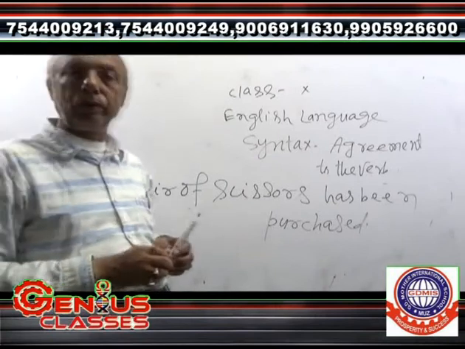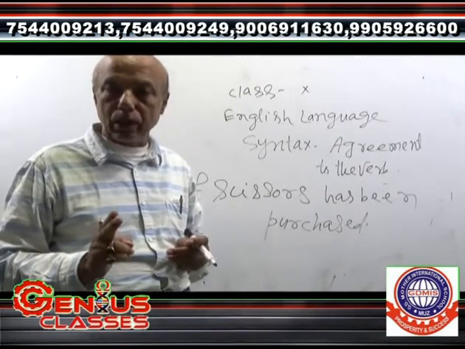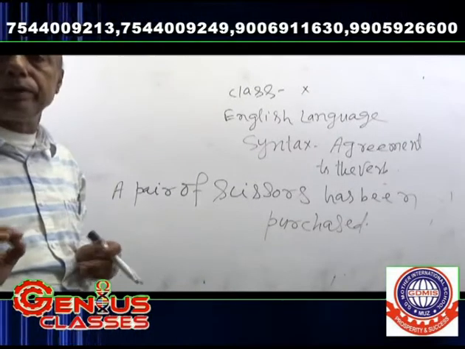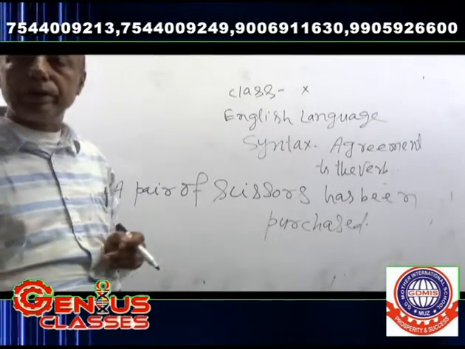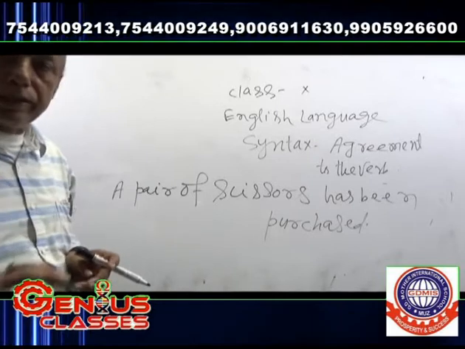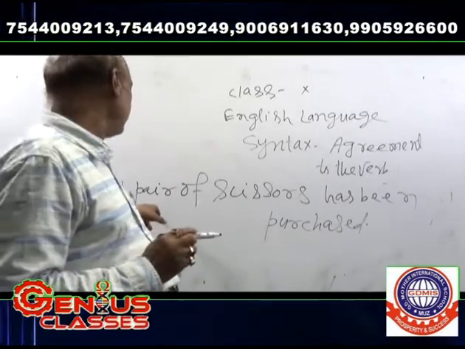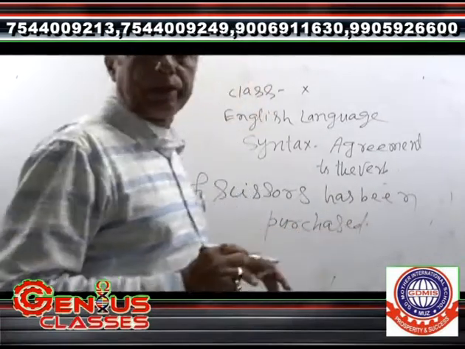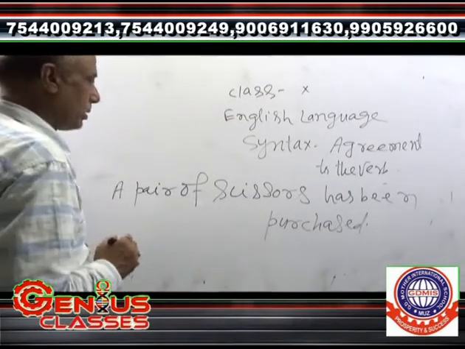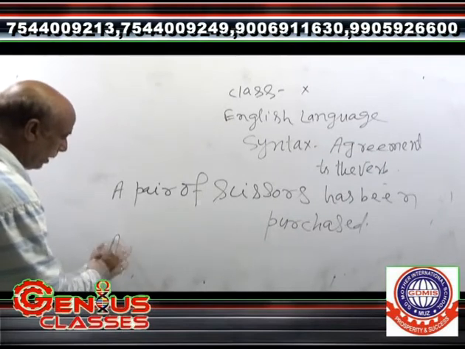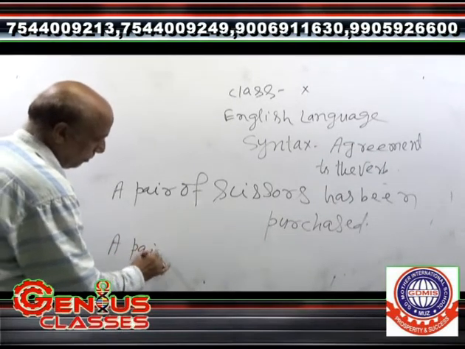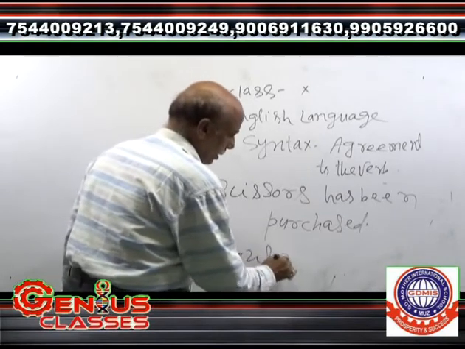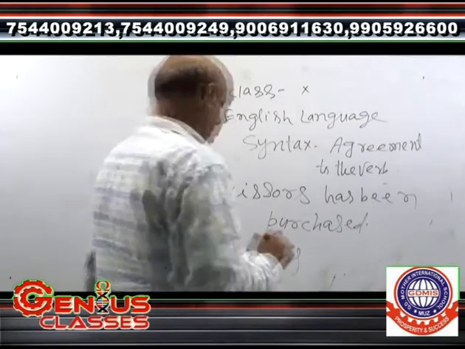Come to the point to understand. I have already told you the words scissors and trousers follow the plural verb. But whenever a pair is used, thereafter it is changed into singular. As for example, a pair of scissors has been purchased. A pair of trousers has been